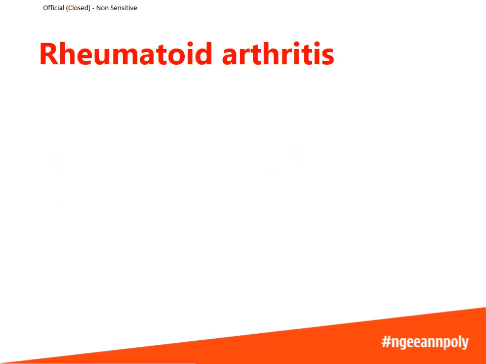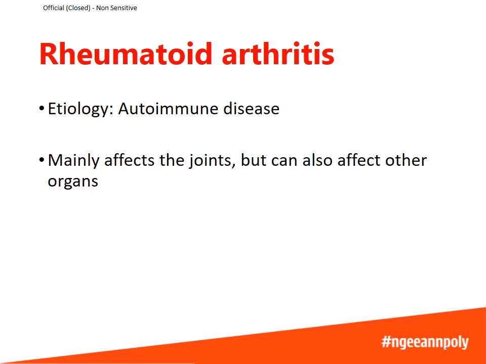First, let's look at rheumatoid arthritis. Rheumatoid arthritis is an autoimmune disease where the immune system mistakenly attacks its own body's tissues. Rheumatoid arthritis mainly affects the joints, but in some people the condition can also affect other organs such as the skin, eyes, lungs, heart, and blood vessels.